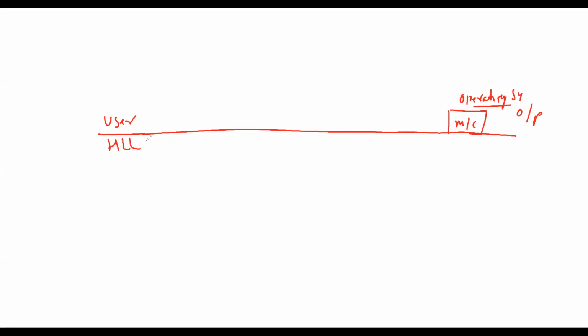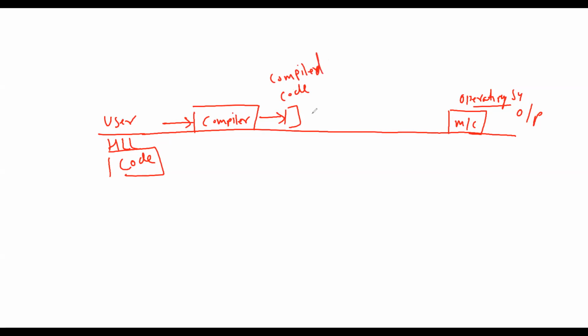Now the user has written some form of code. This code is going to be compiled by the compiler. The compiled code is now handed over to whom?